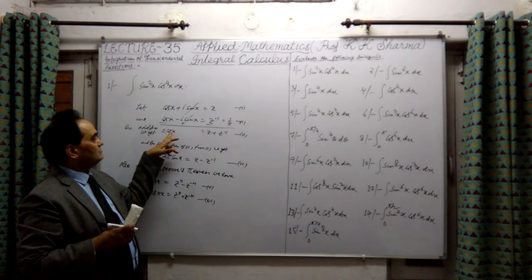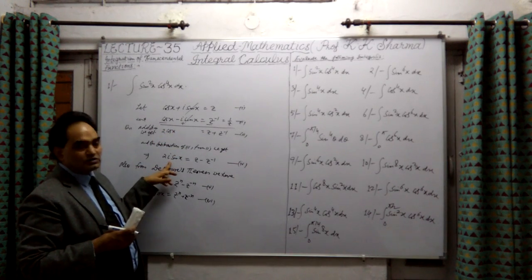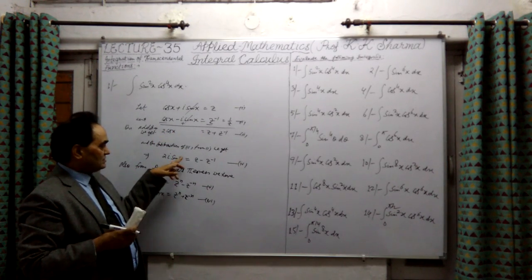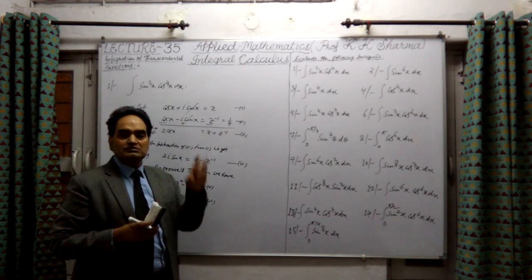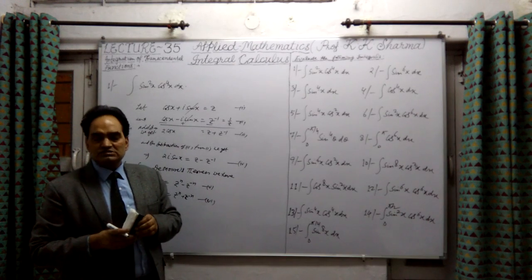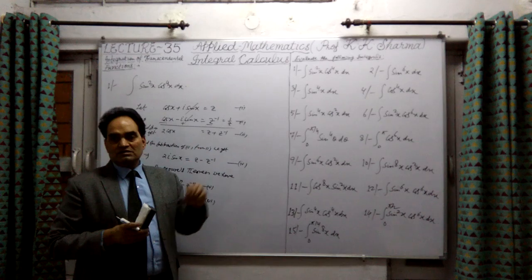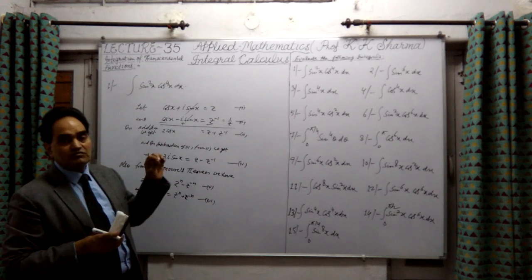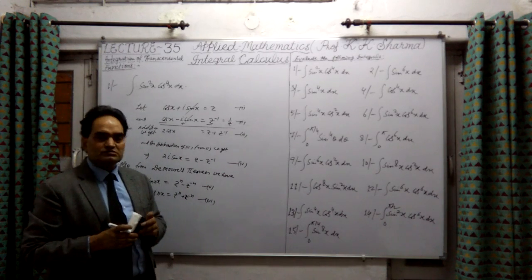If it is n times, it will be 2 cos nx. This is by De Moivre's theorem, which I have discussed in detail in my lectures in differential calculus on complex numbers and De Moivre's theorem.